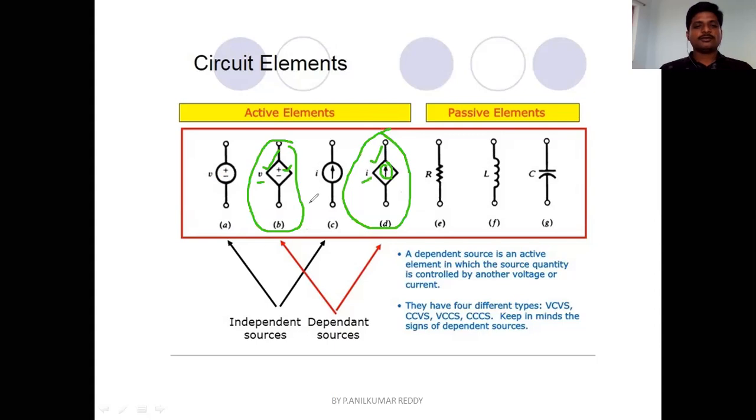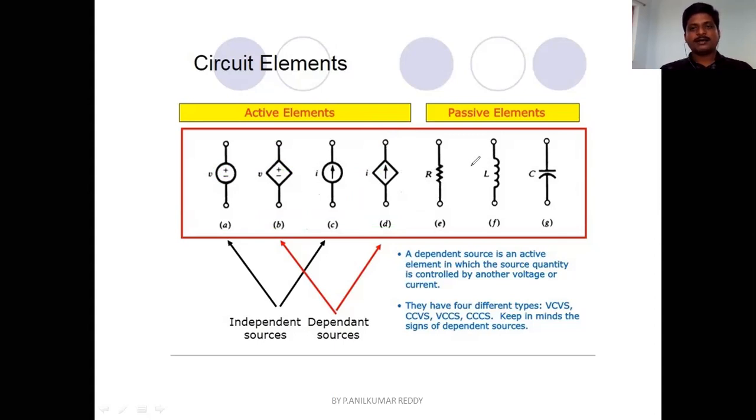So as you can see on the diagram, figures A and C denote independent sources, and figures B and D denote dependent sources. While we are looking into the detailed analysis of these sources, we will discuss all the details as well as their VI characteristics.